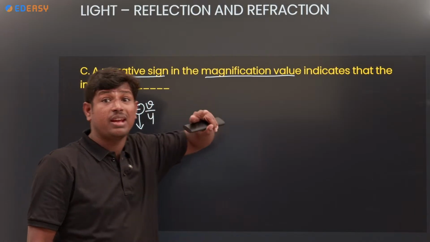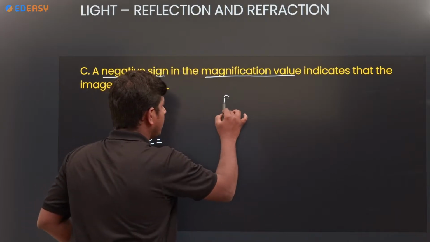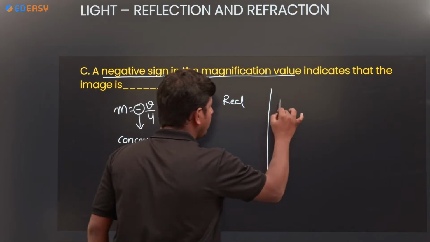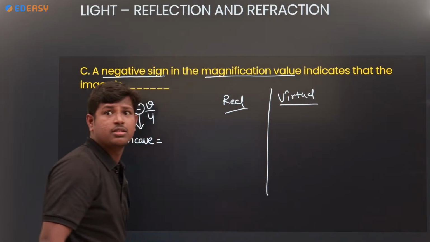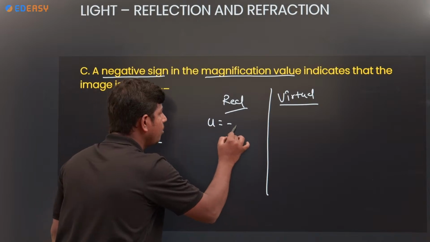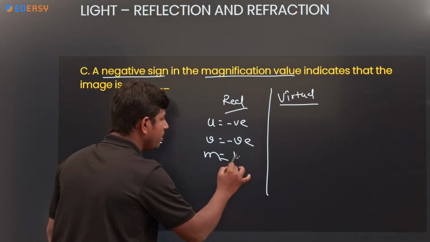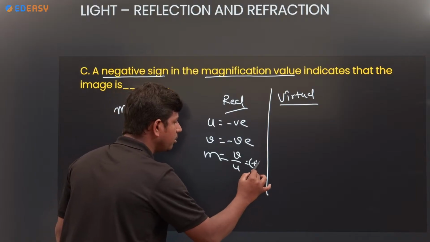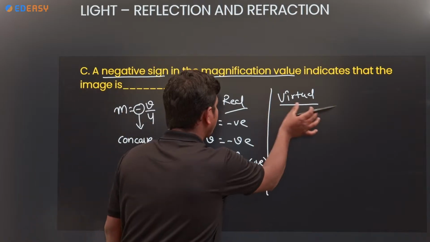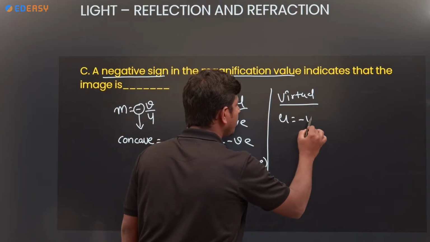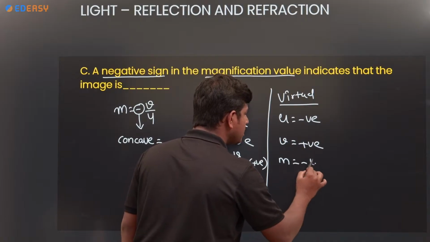We have two types of image: real image and virtual image. For a real image, u is negative, v is also negative, so m is equal to minus v by u, positive. For a virtual image, u is negative, v positive, then minus v by u gives negative.